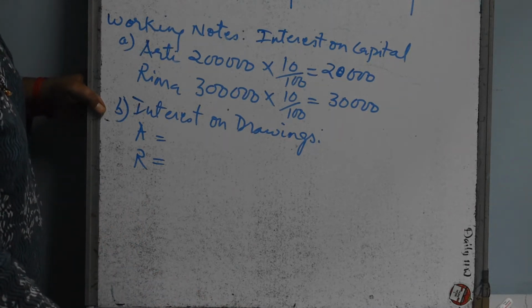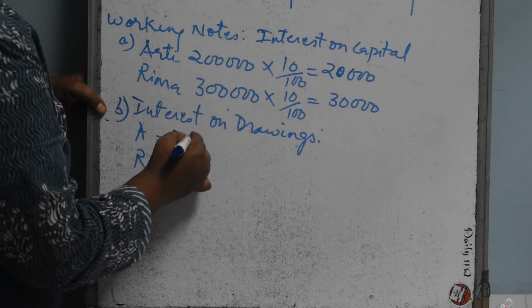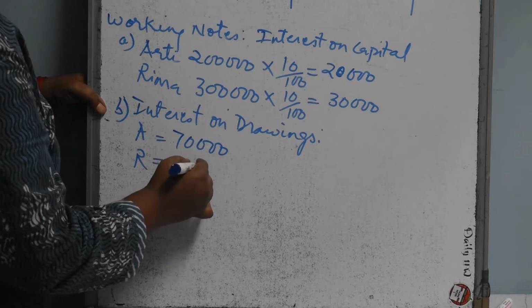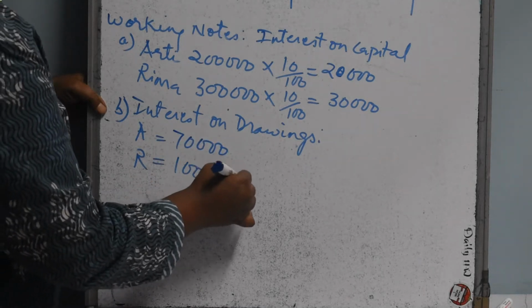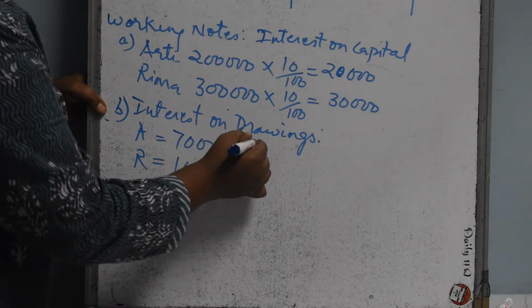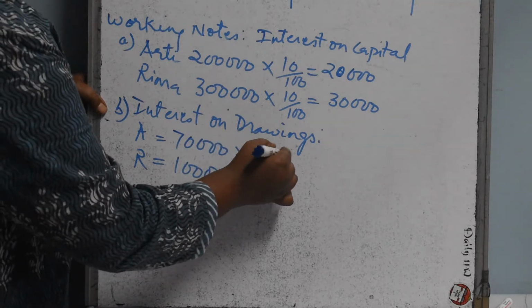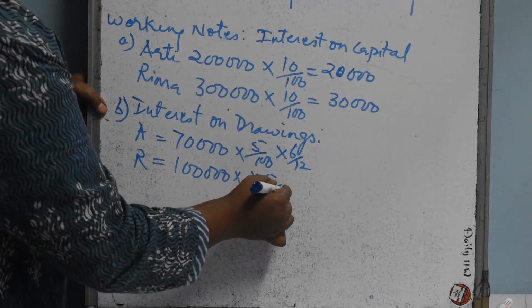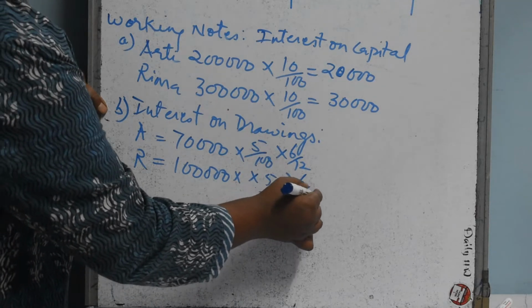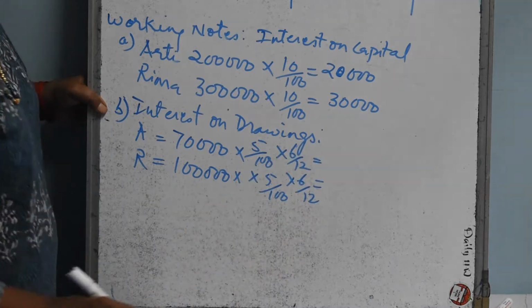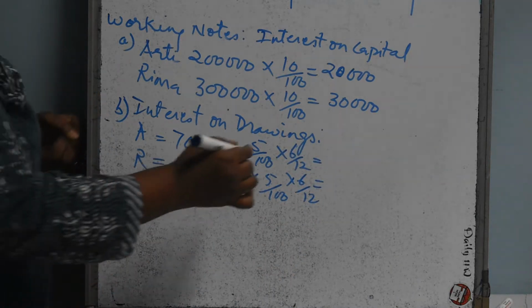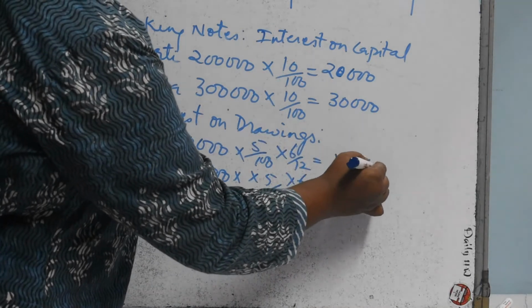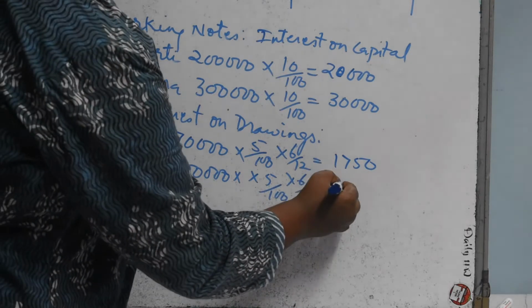Drawings for rupees 70,000 and 1 lakh respectively. So you have to take the percentage 5% and you have to take 6 months. So interest on drawings, it comes to 1,750 and 2,500.